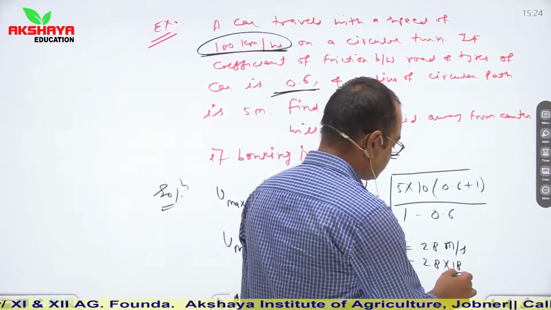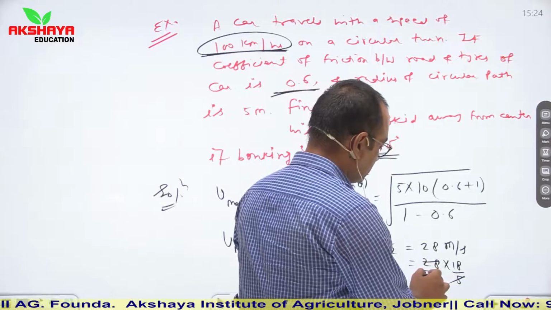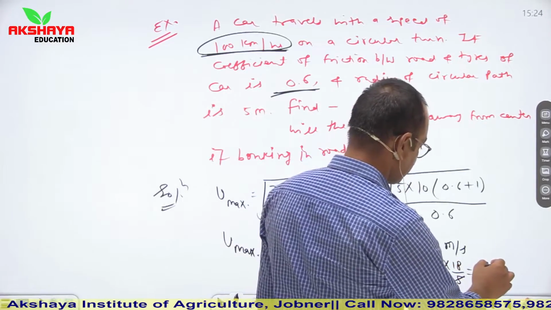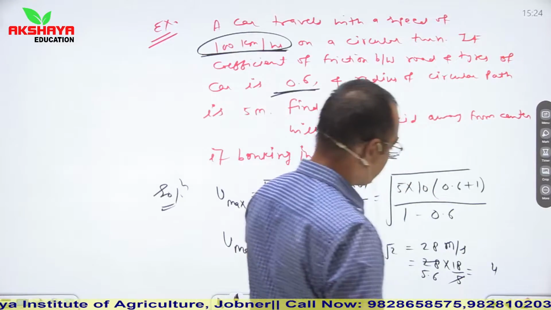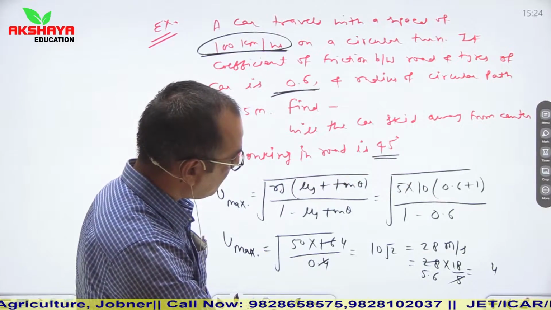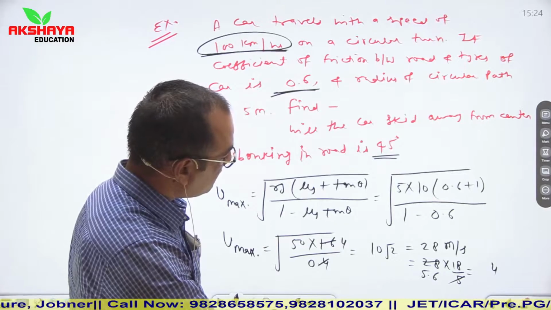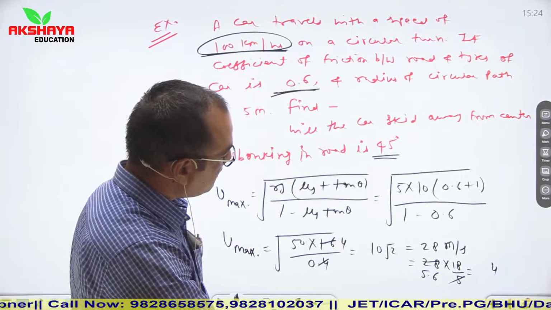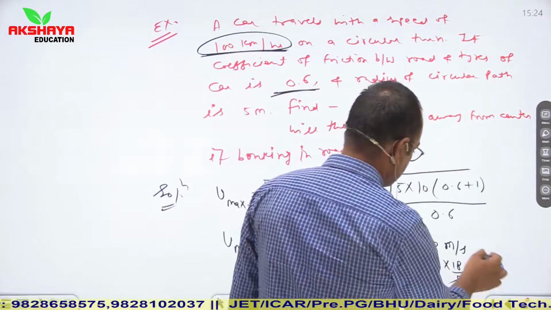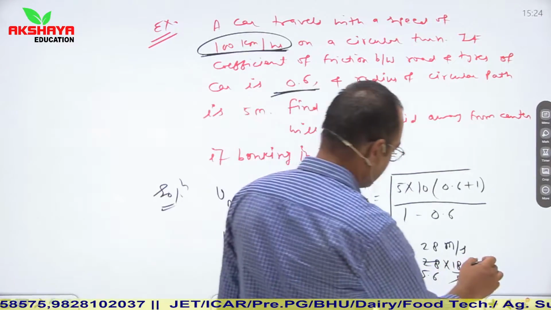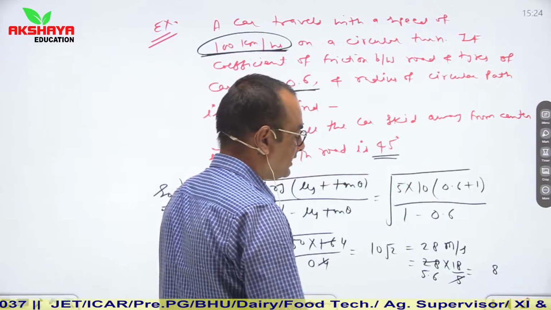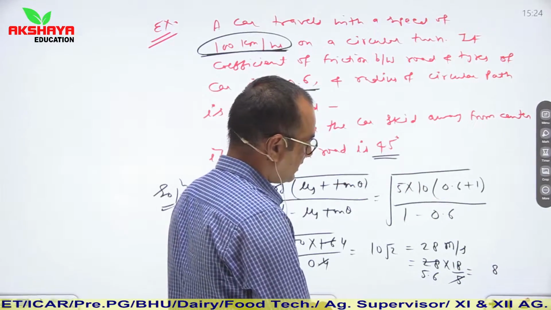So see, 18 times 6 is 108, 18 times 5 is 90, and so it comes to about 100.